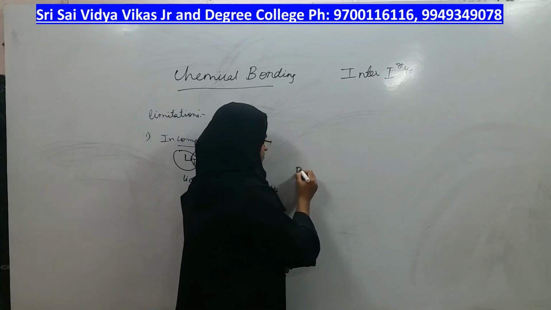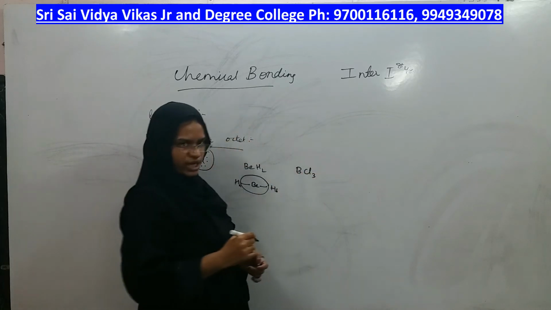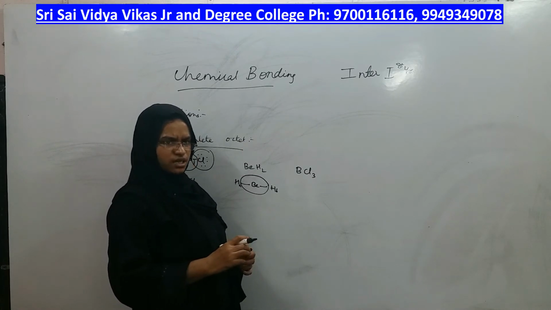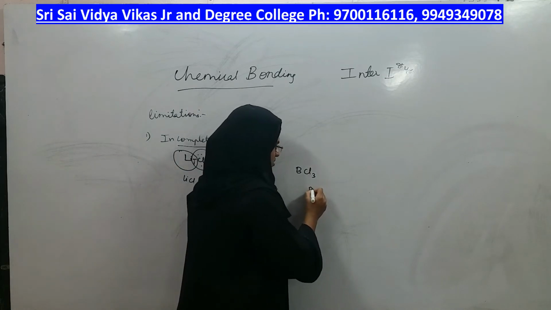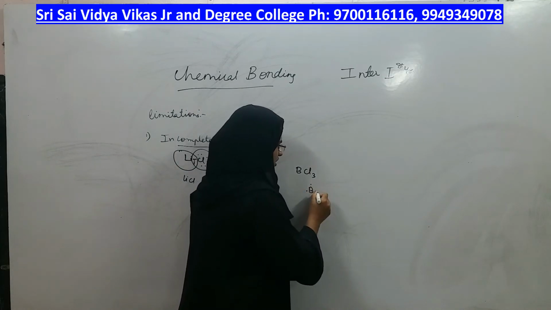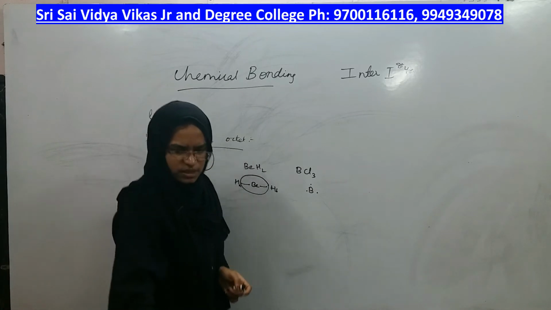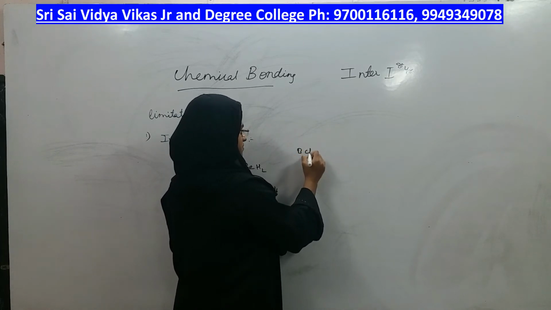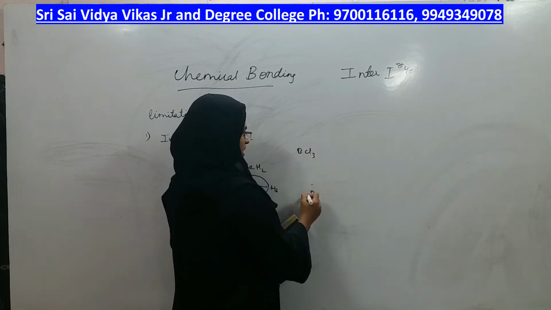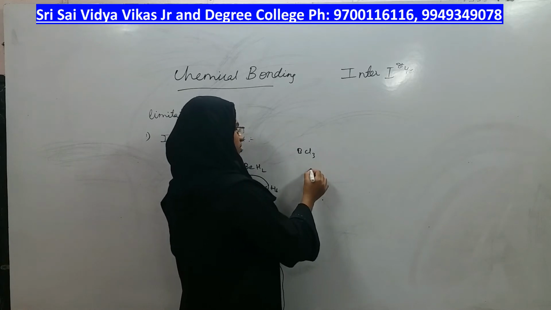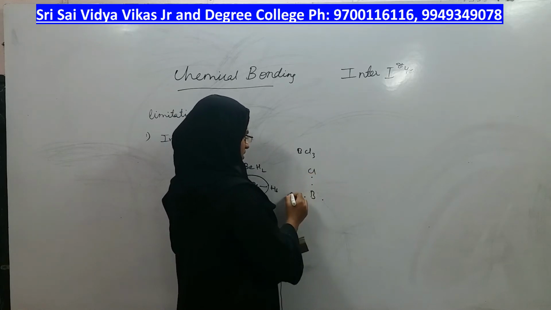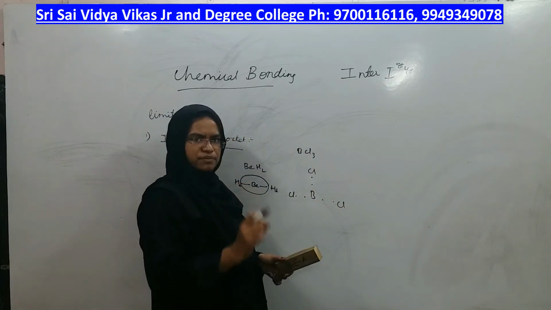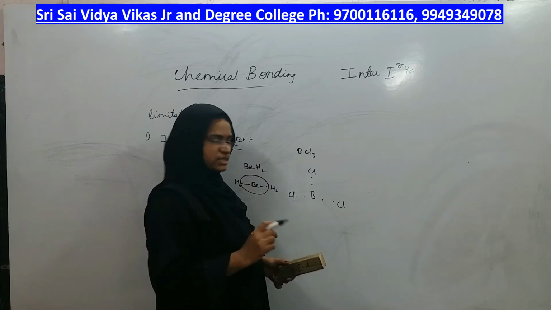In the same way, boron trichloride, right? In boron trichloride, boron belongs to which group of the periodic table? Third group, or 13th group, in which boron has 3 valence electrons, and each boron atom reacts with 1 chlorine. So what did I do? Around boron I kept 3 dots indicating that boron has 3 valence electrons.